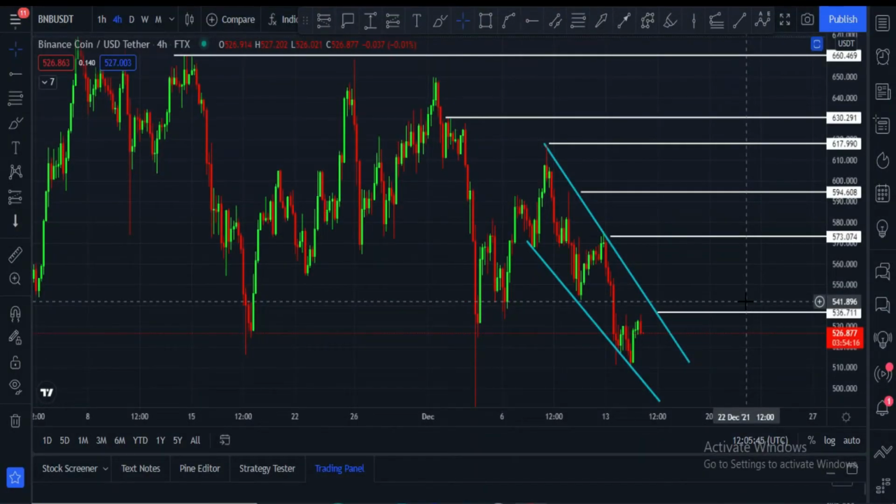Welcome guys. Let's do Binance Coin technical analysis and price prediction.